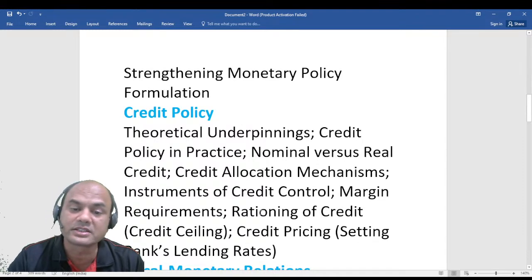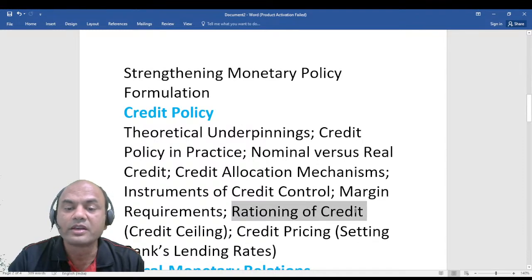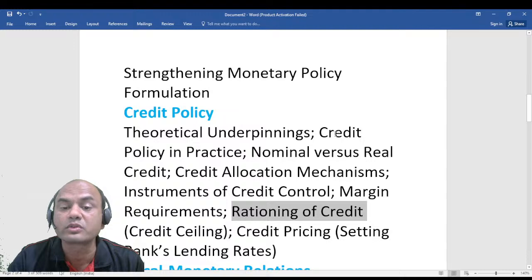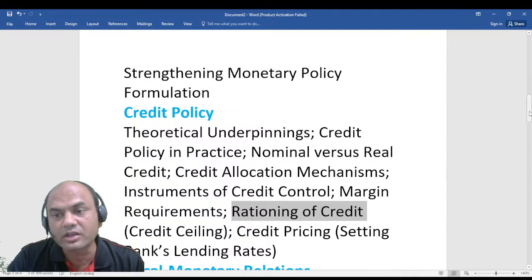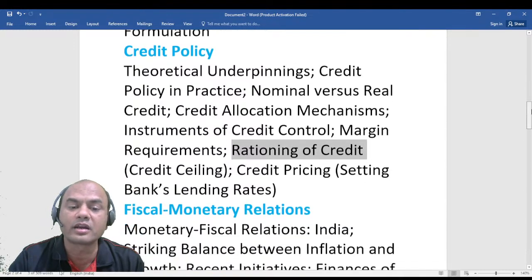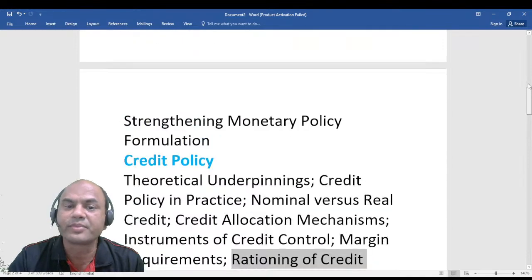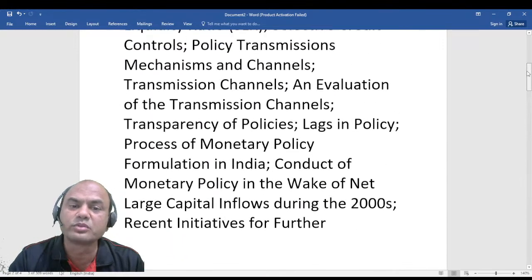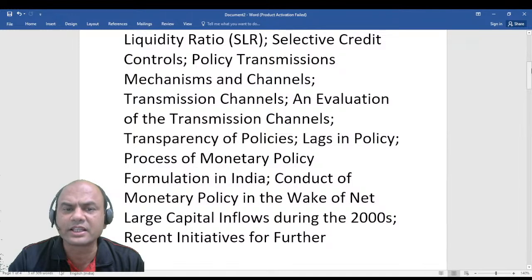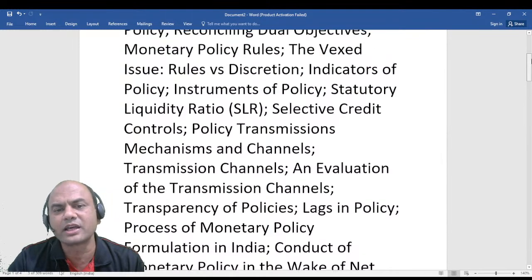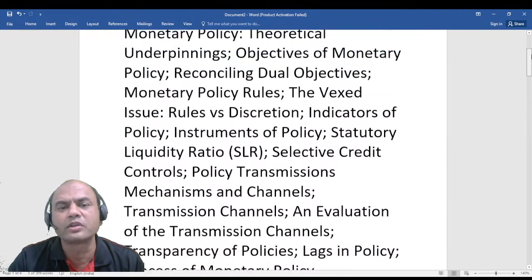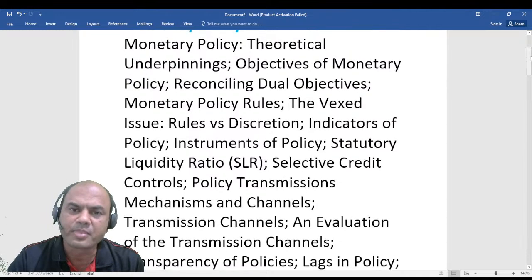Rationing means how to provide funds to a limited access. What is moral suasion? So these all terms come under RBI's credit policy. And monetary policy refers basically to SLR, because CRR and this monetary and credit policy are always decided at the same time.